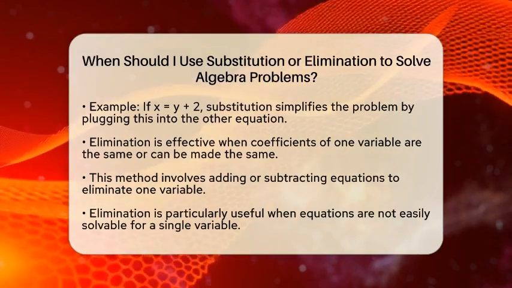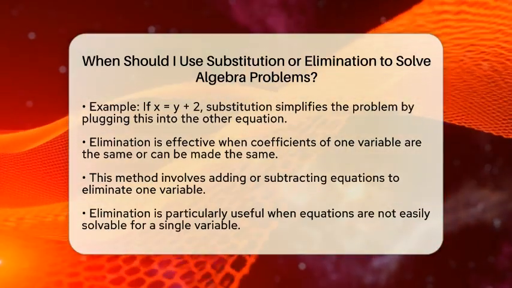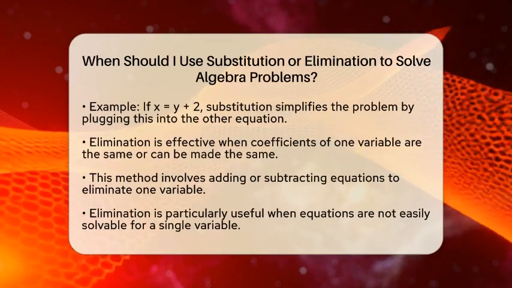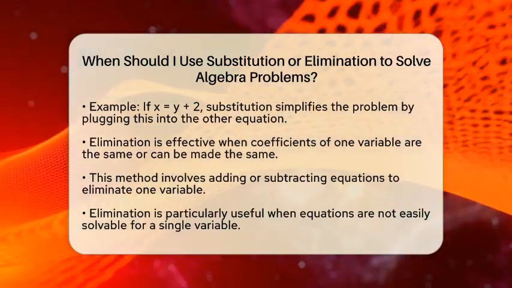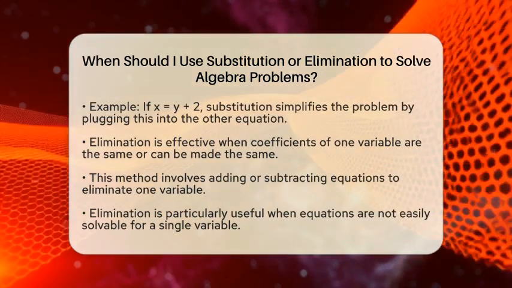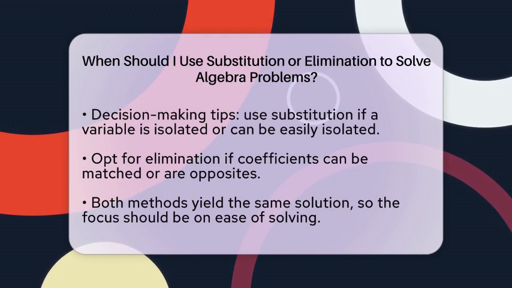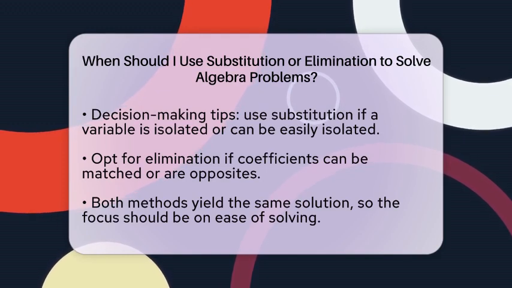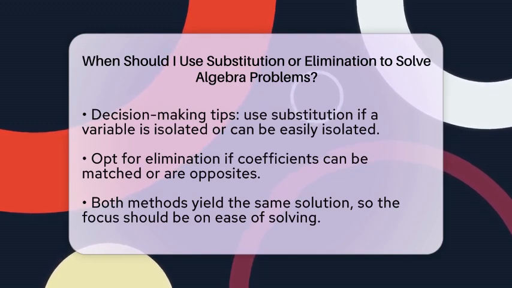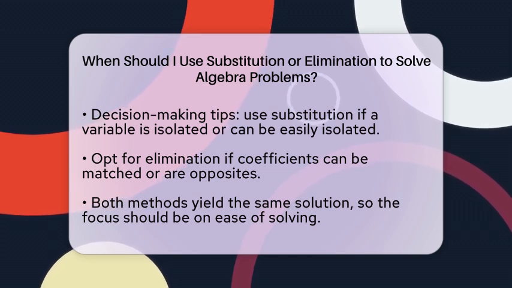On the other hand, elimination shines when the coefficients of one variable in both equations are the same or can be made the same by multiplying the entire equation by a number. This method involves adding or subtracting the equations to cancel out one variable. It works particularly well when neither equation is easily solved for a single variable. If the coefficients align nicely, elimination can be a quick way to find the solution.